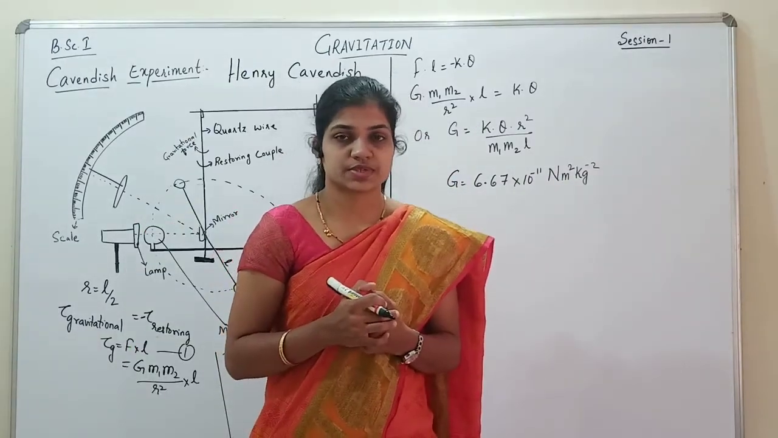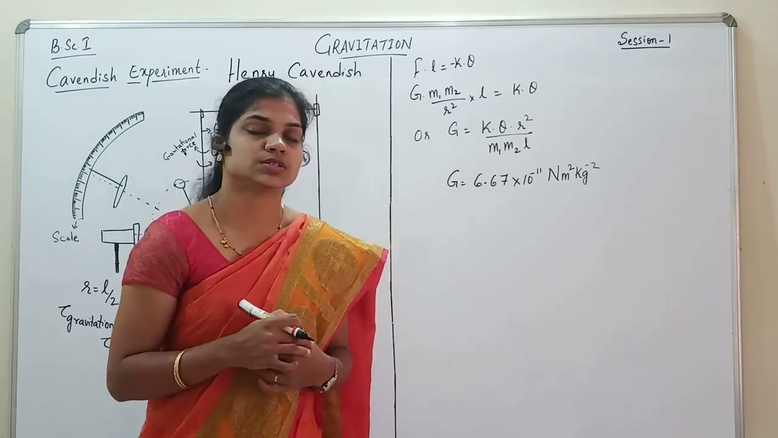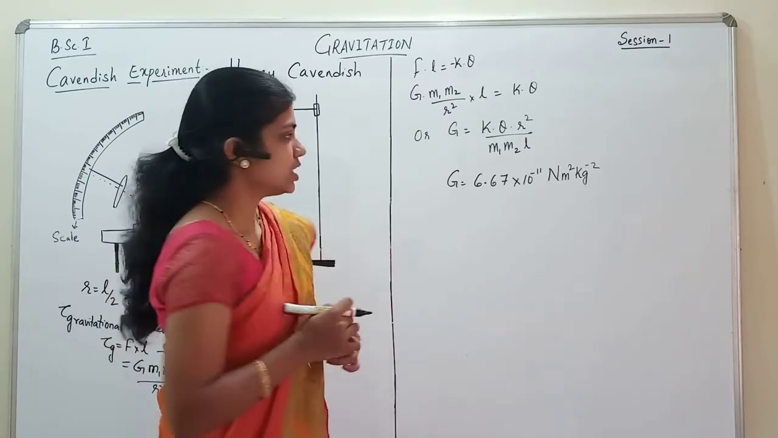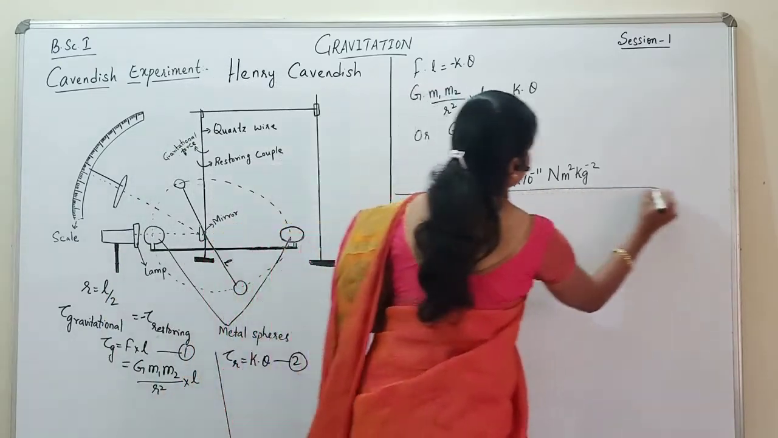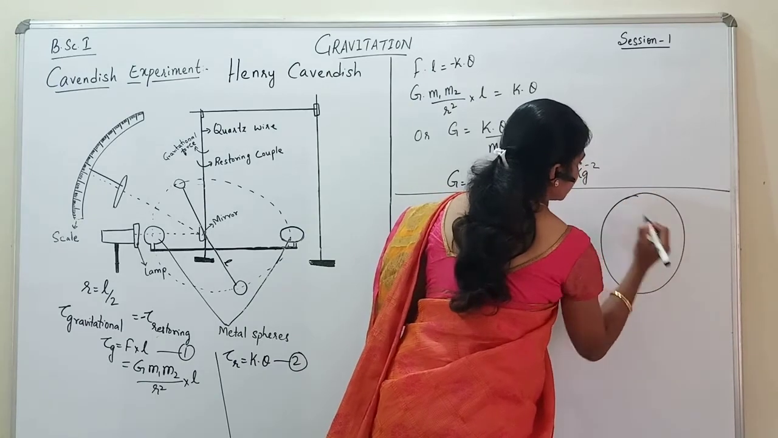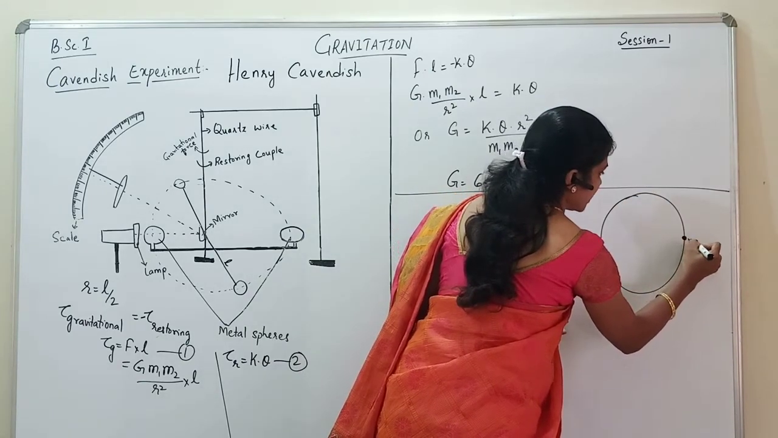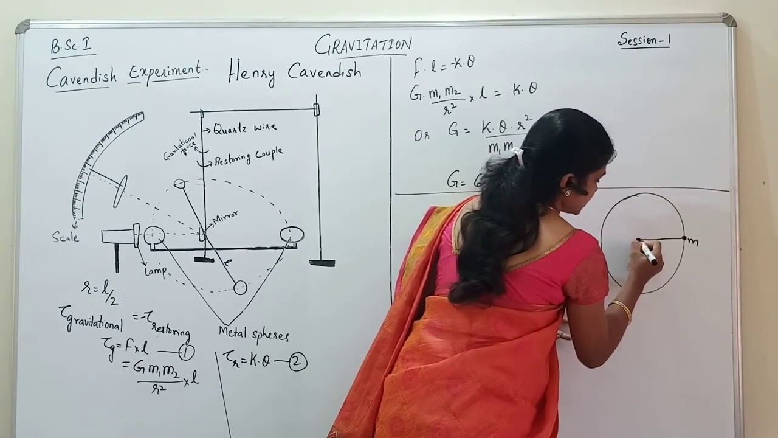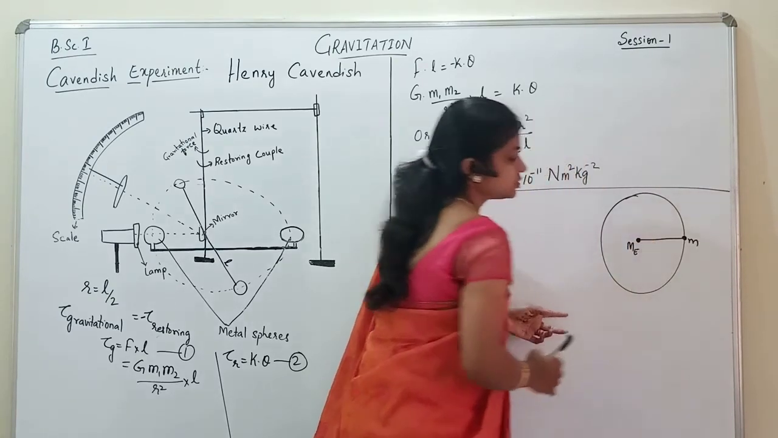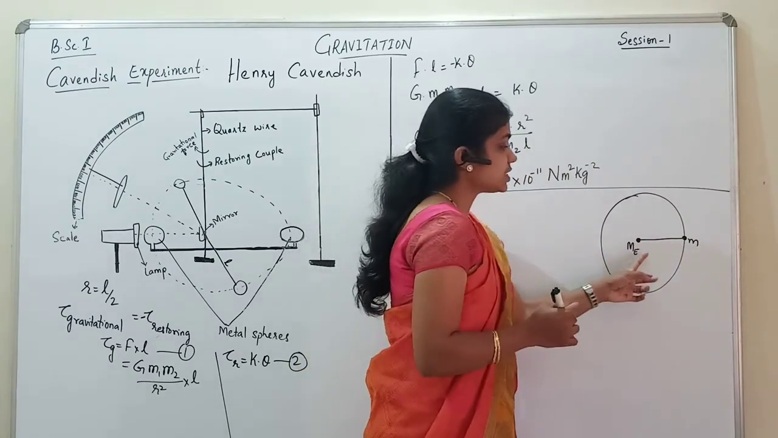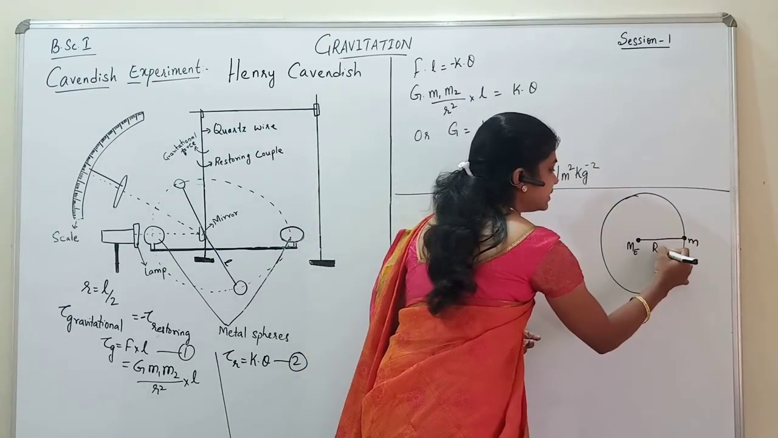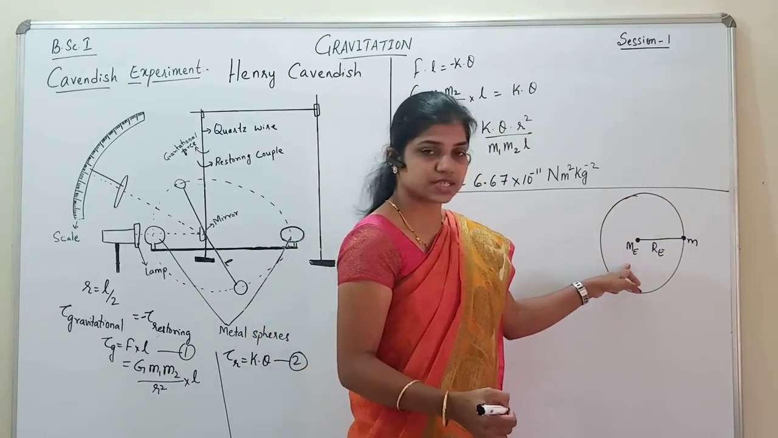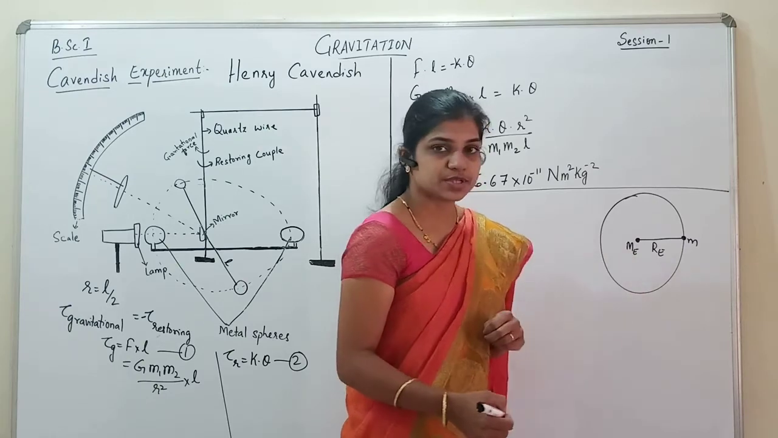Using this experiment, Henry Cavendish also tried to determine the mass and density of the earth. Now, he assumed that there is a body of mass m on the surface of the earth, which is at a distance of RE, that is the radius of the earth, and the mass of the earth is concentrated at the center of the earth, which is equal to ME.